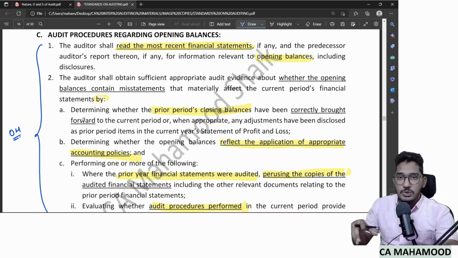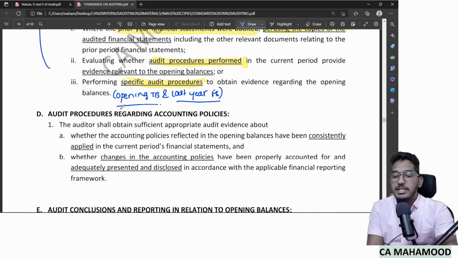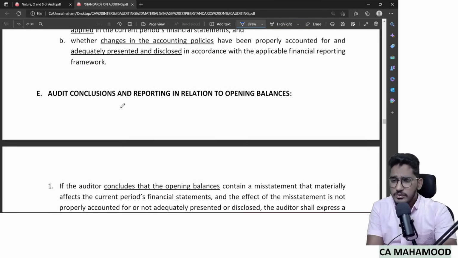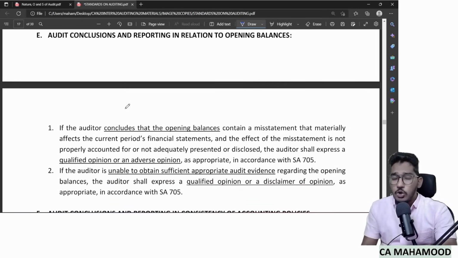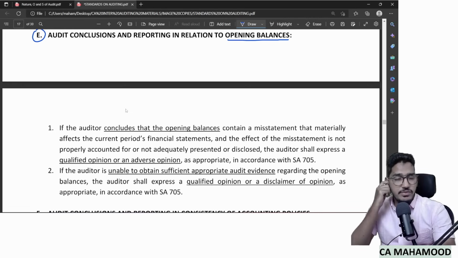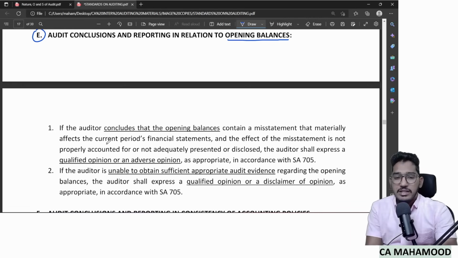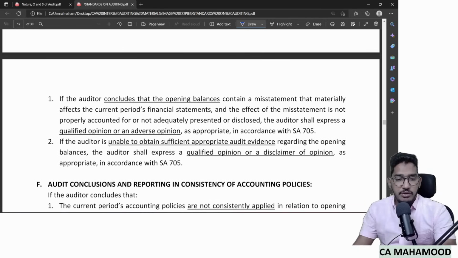Now, after performing these audit procedures, I will have my findings. Now, how will those findings have an impact on my auditor's report, how will those findings affect my opinion? That's what the E point is about: audit conclusions and reporting in relation to opening balances. How the findings in the opening balances will affect my opinion. Here they will try to say something which we are already aware of. If the auditor concludes, meaning when we say concludes, whether the auditor is having evidence or not having evidence, the auditor is having evidence.